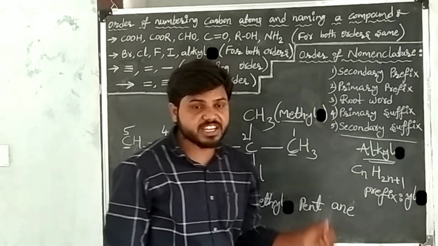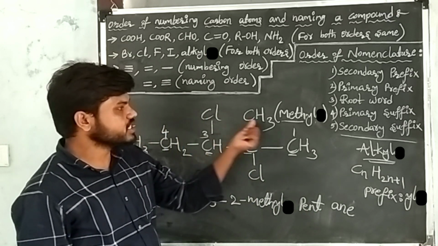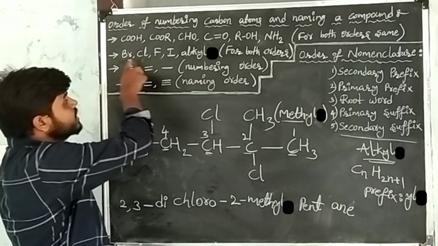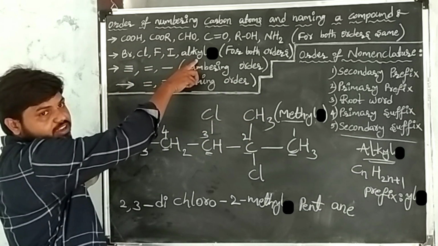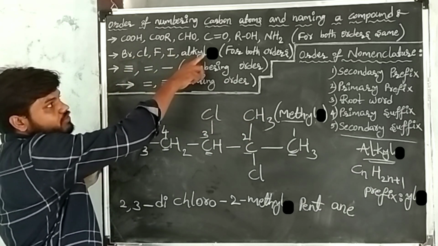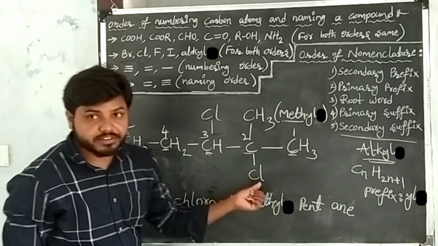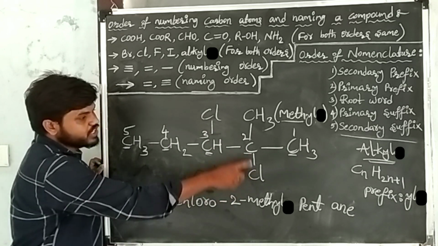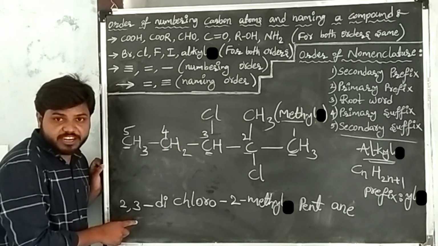Now after giving numbering, take the secondary prefixes. Here secondary prefixes are what? Two chlorines and one methyl. First write the chlorine, then after take the methyl. See, naming order, chlorine and alkyl. First write the chlorine, then after write the alkyl. First write the two chlorine positions. Positions of each chlorine is what? 2, 3. I wrote the positions.